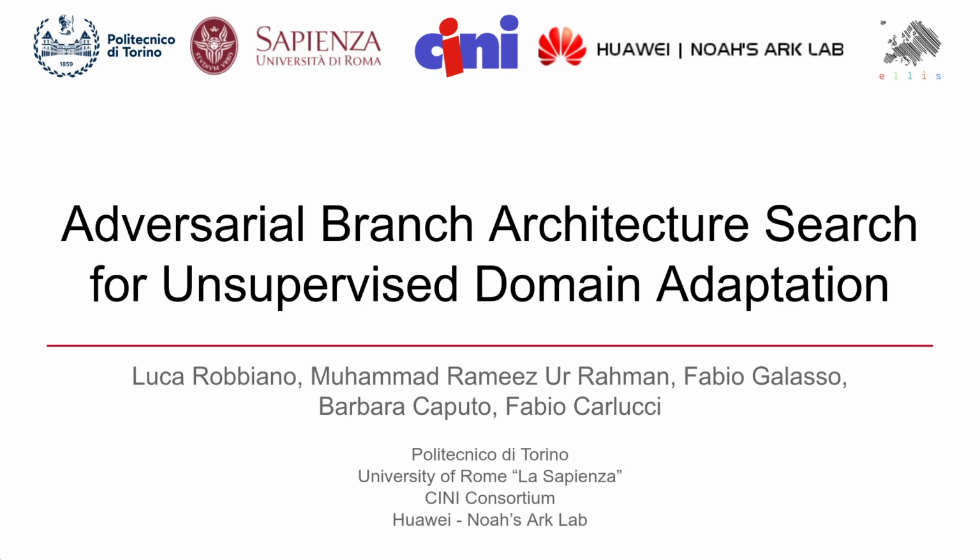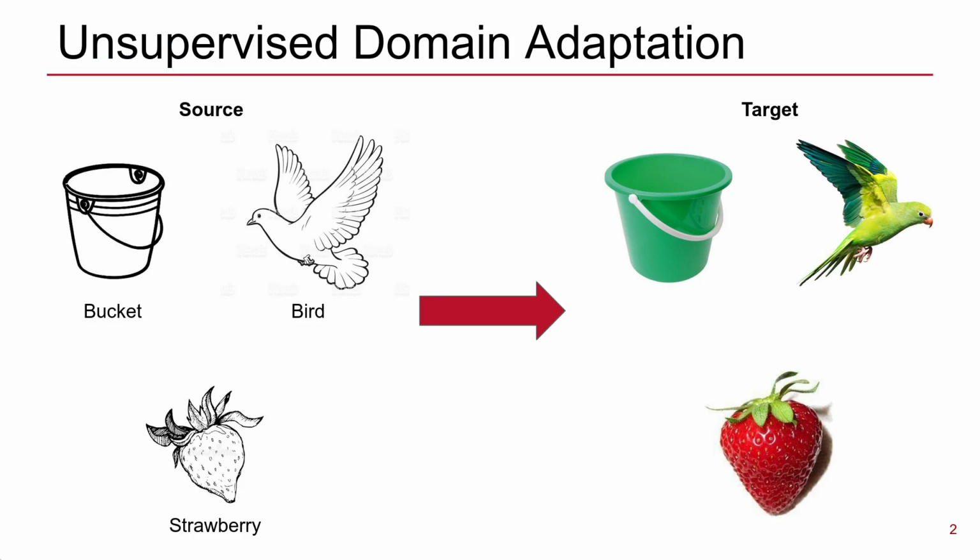Adversarial Branch Architecture Search for Unsupervised Domain Adaptation. I'm Luca Robbiano, and in this video I'm going to show the main concepts of this paper.